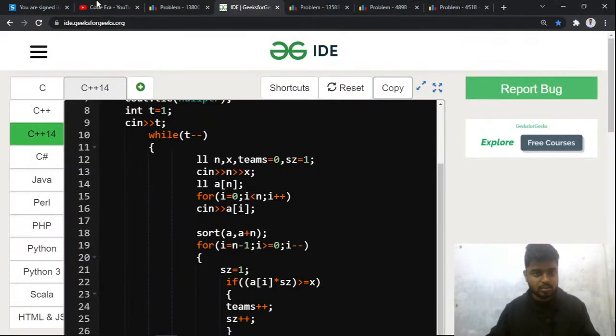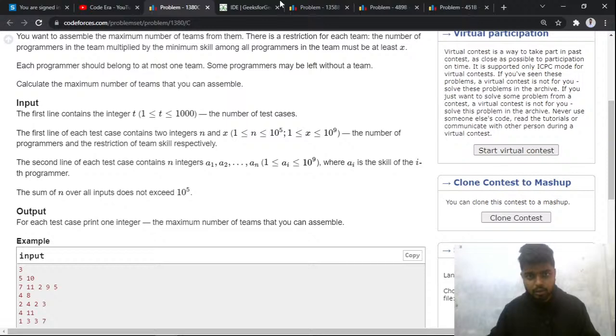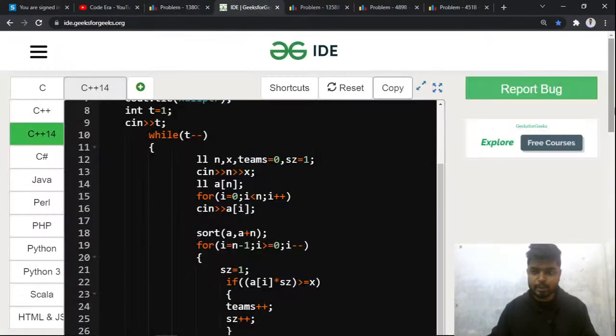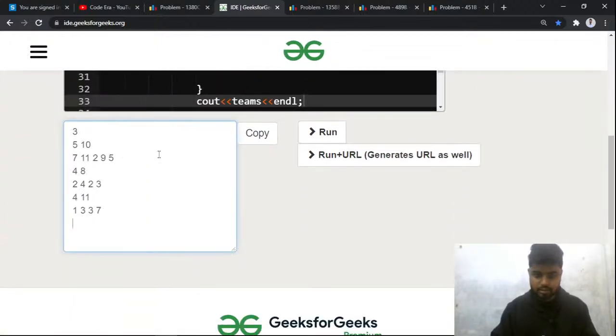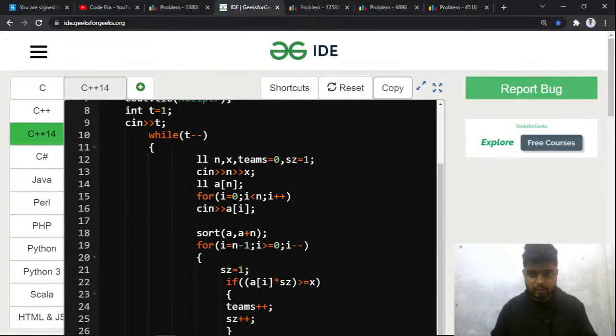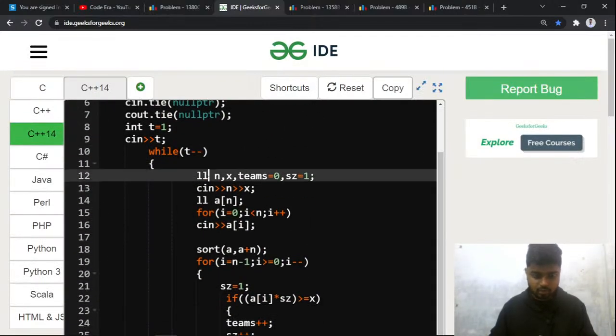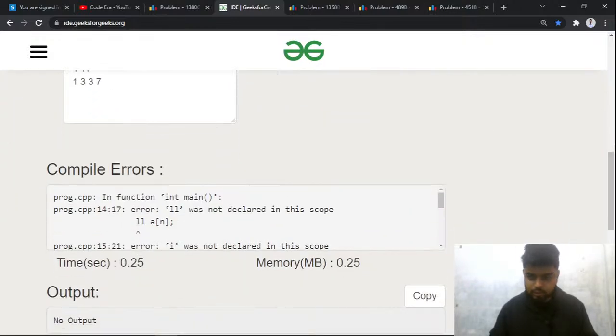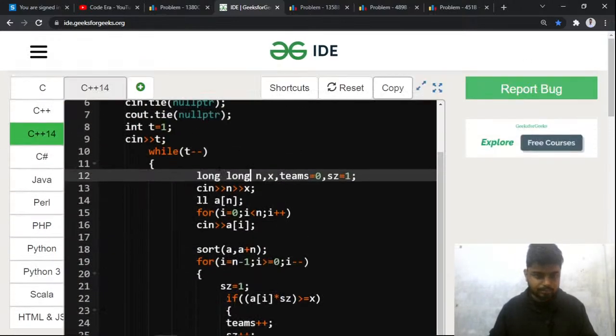So let me just quickly compile this problem on the sample test cases that have been given to us. Yeah, right. So let's check whether it gets done or not. Okay, so having some error. Yeah, right, long was not defined, so let's say this is long. Now it should work, I think. Let's see whether this works or not. Okay, again a long. Yeah.